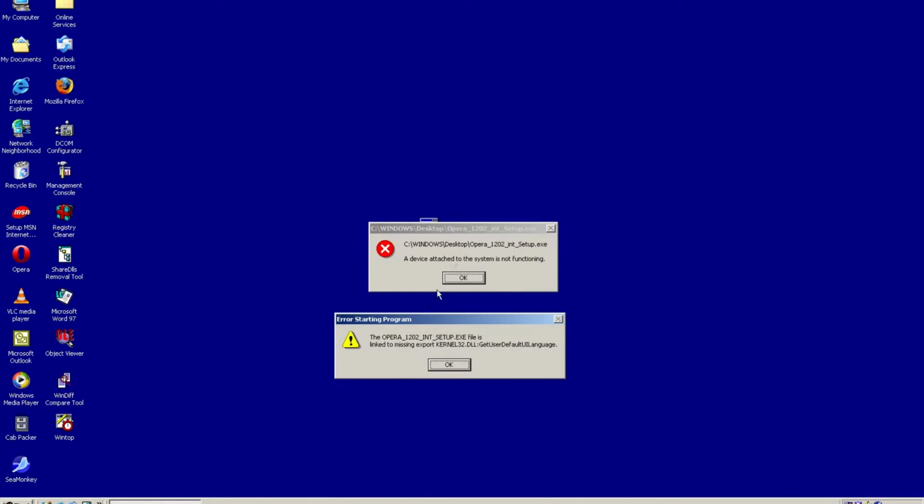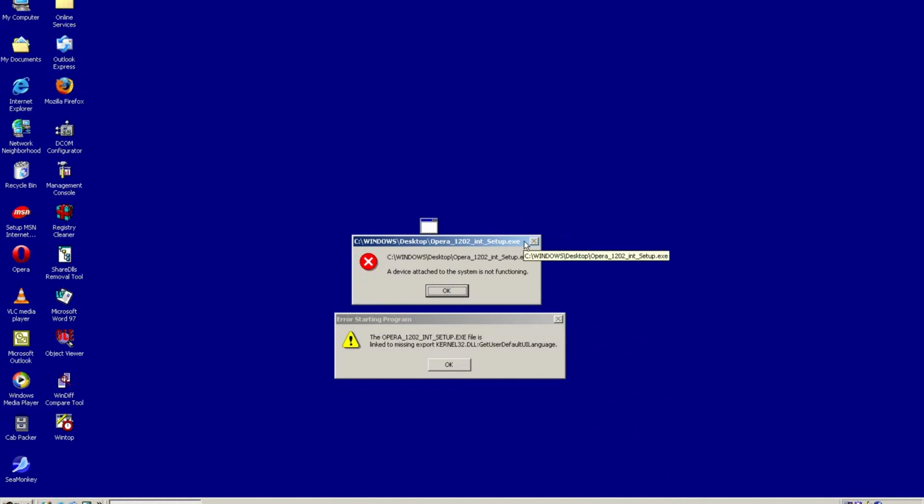Oh no, we got a bunch of errors. A device attached to the system is not functioning. We're missing a DLL. Oh no. Usually you'll sometimes get a weird error like this. Or sometimes it'll just say, sorry, you need Windows 2000. I detected that you don't have Windows 2000, so I'm going to exit because of that, because I'm an asshole, or something like that.